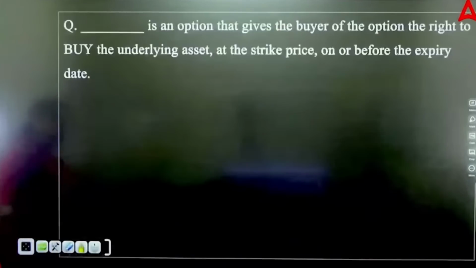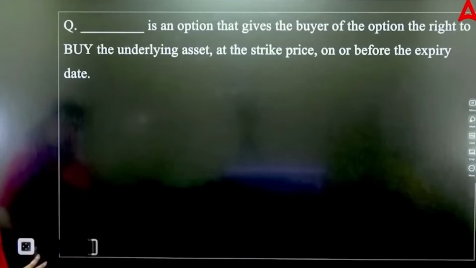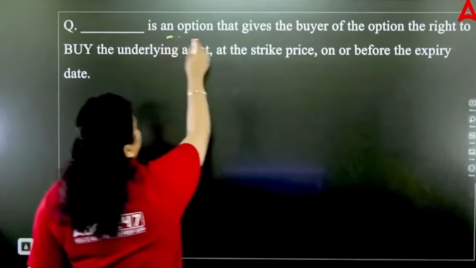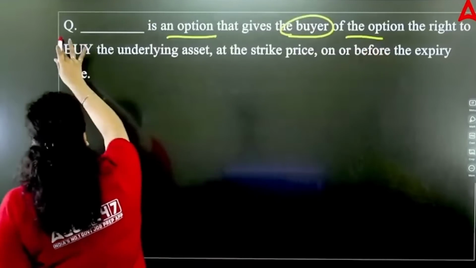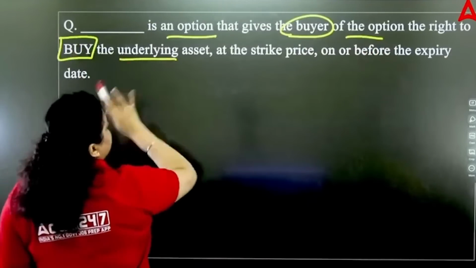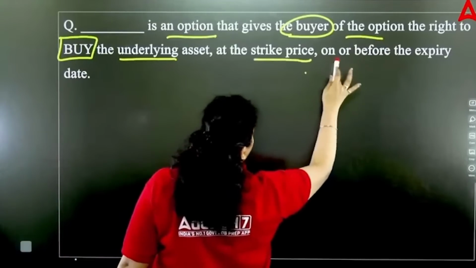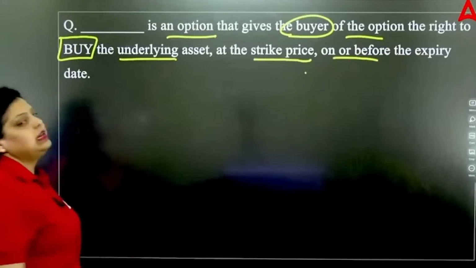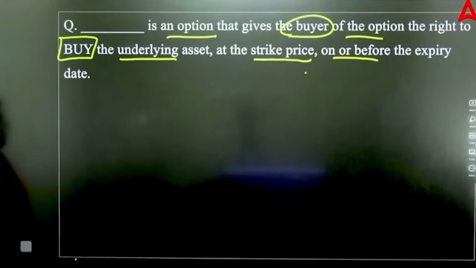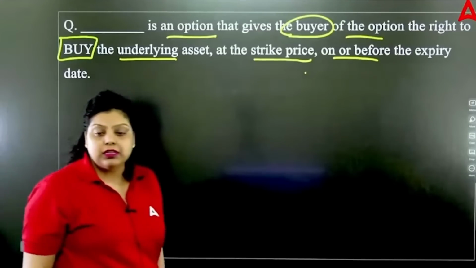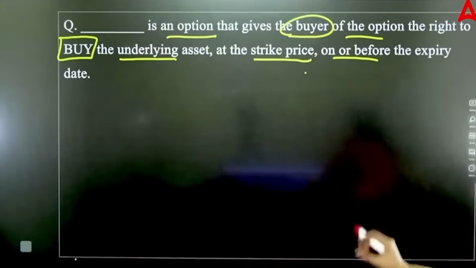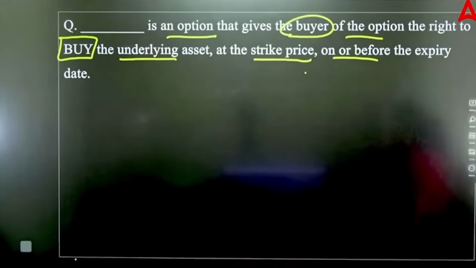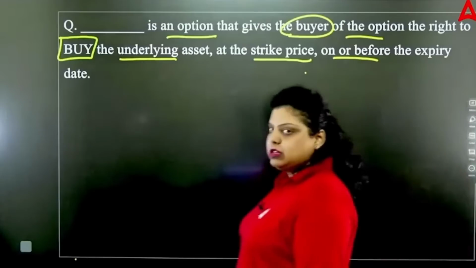Now, the next question is talking about dash is an option. Dash is an option that gives buyers of the option the right to buy the underlying assets at the strike price on or before the expiry date. So first of all, when we are talking about option, it means this question is related to the derivative market, because the derivative market has one of its instruments, that is option, and we have two types of options, that is a call option and a put option.